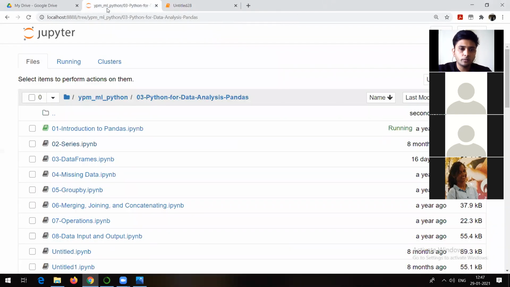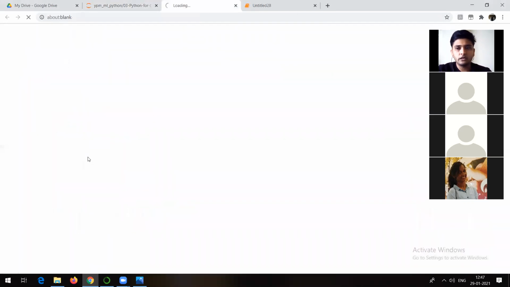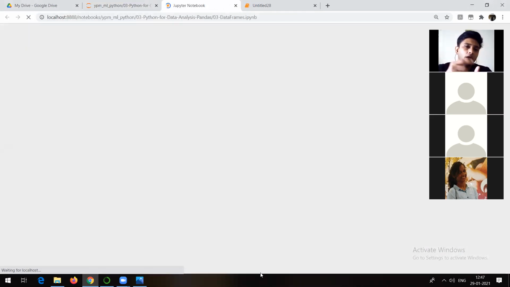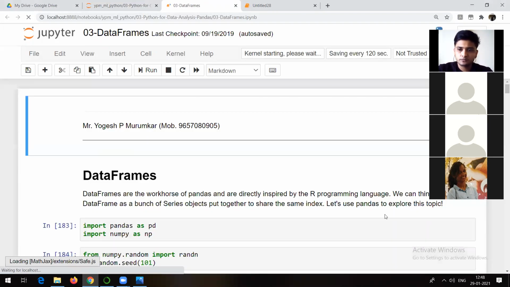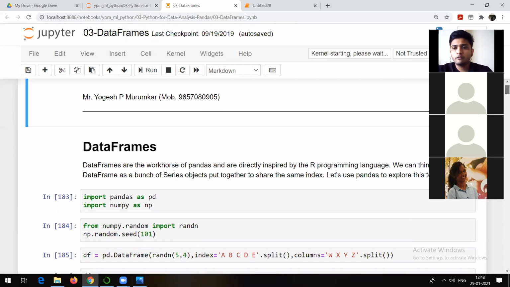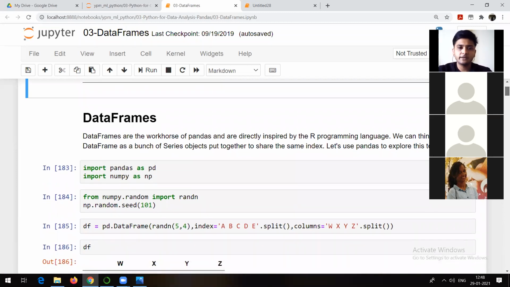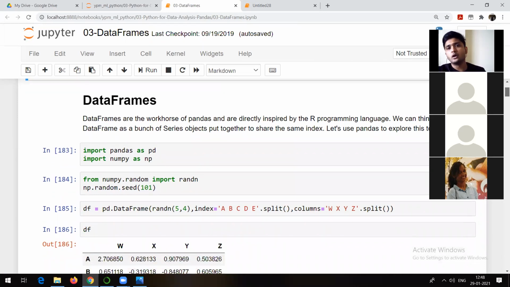Let me go to the next topic, and that is nothing but data frames. So data frame is the thing which we are going to get ultimately, right? Whether it's a CSV file you are trying to import, ultimately it will be taken as a data frame. Even suppose you are going to fetch some data from an HTML web page, from a website, in that case also you will see that it will be imported as a data frame. And that's why it's very important to know about some basic operations which you can apply on data.